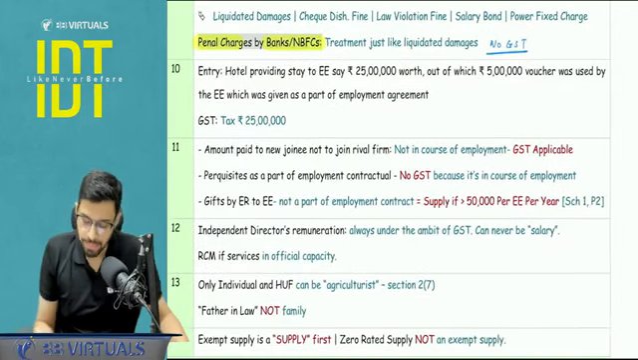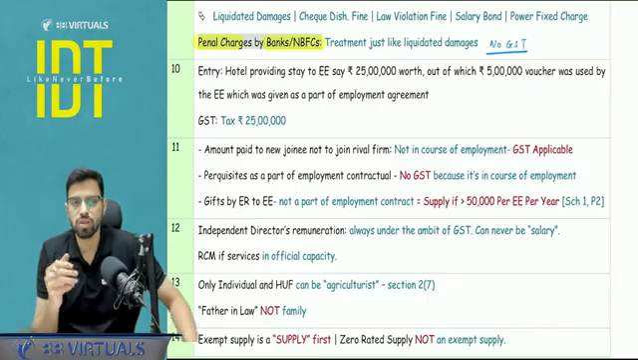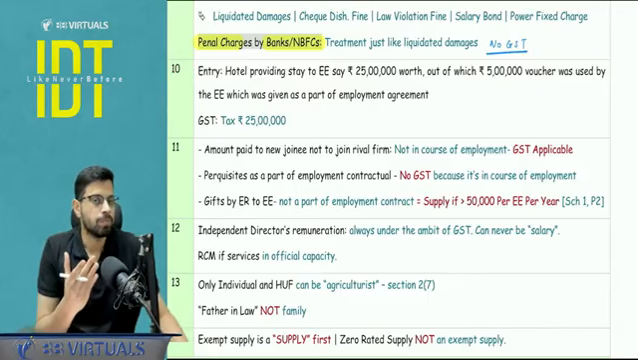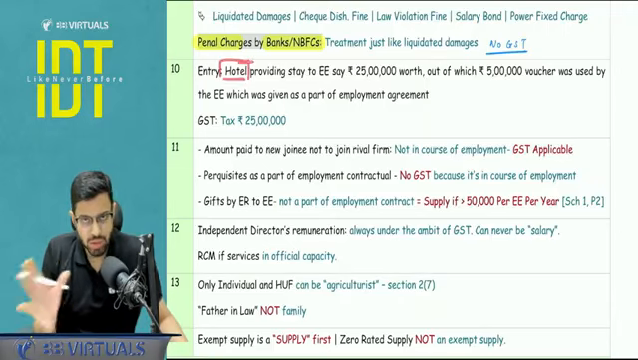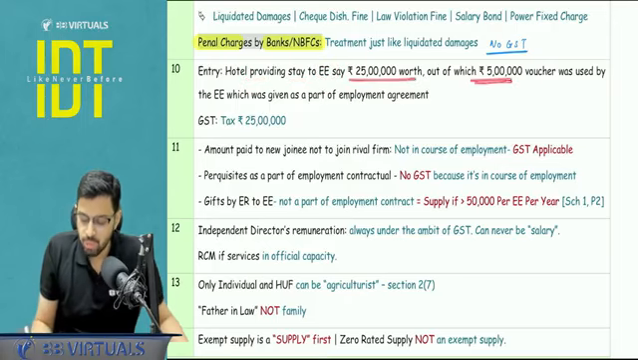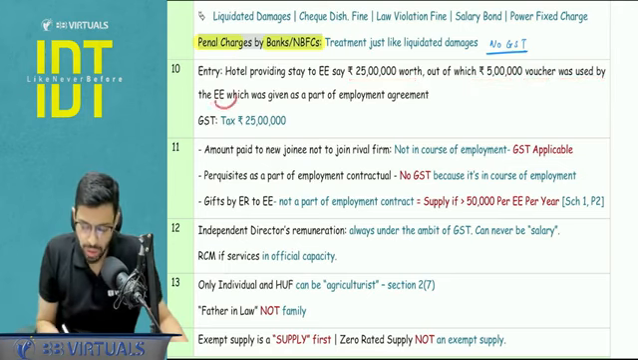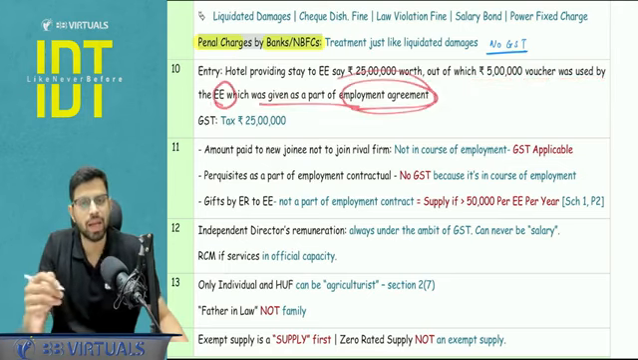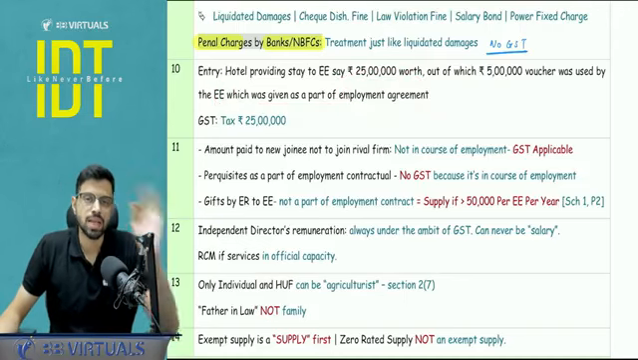Yes. Next, a small entry which was asked in your MCQs, right? It was asked in your case study MCQ, that if there is a hotel, the hotel was there in the question. It was providing a stay to the employee, say worth rupees 25 lakh, out of which 5 lakh rupees was used by the employee as a voucher, which was given by the company only. Right? It was given by the company only to the employee. It was a part of the employment agreement. They had asked what is the valuation of supply by the hotel to the employee. The answer is 25 lakh.